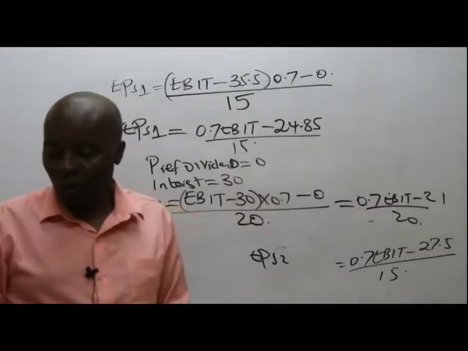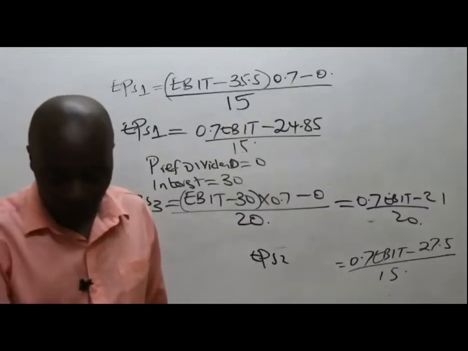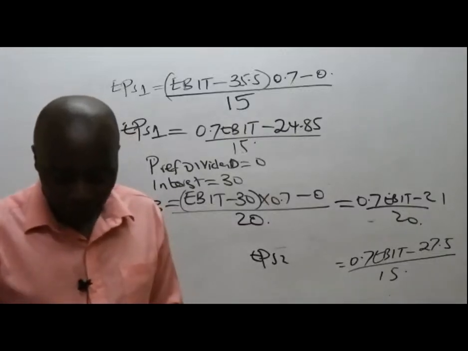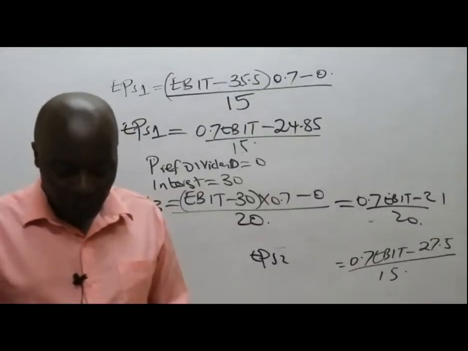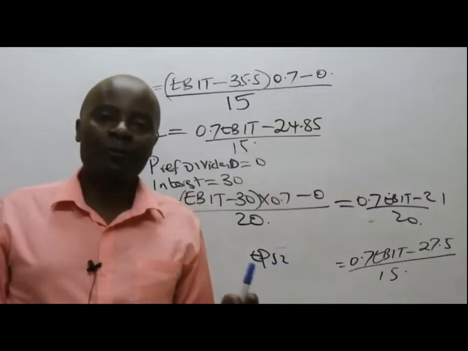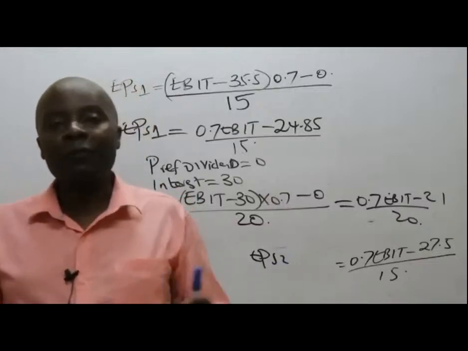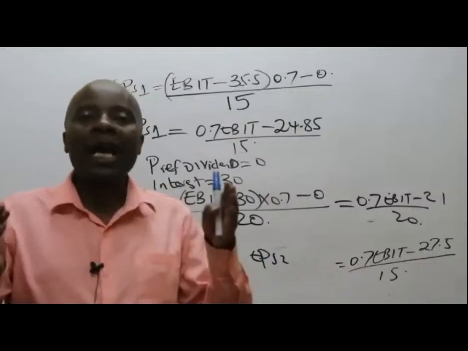But now I know where most students will go wrong. Where most students will go wrong, ladies and gentlemen, is in Roman 1, where they want us to calculate earnings before interest and tax and the EPS at the point of indifference, the point where you are indecisive, you can't decide.